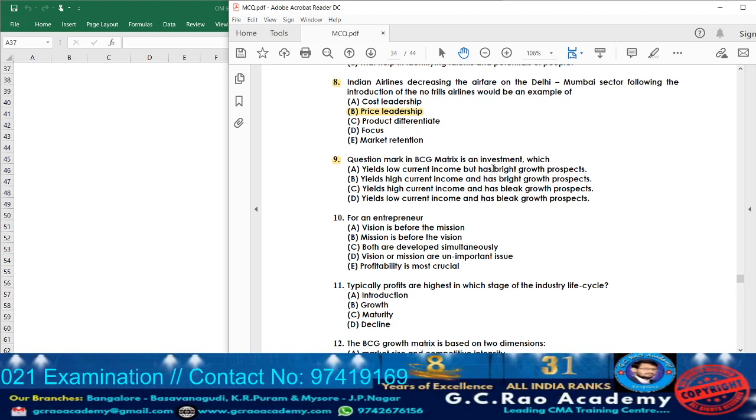The full form of BCG is Boston Consulting Group. Usually, to analyze market share and market growth, they divide into 4 symbols: star, cow, dog, question mark.